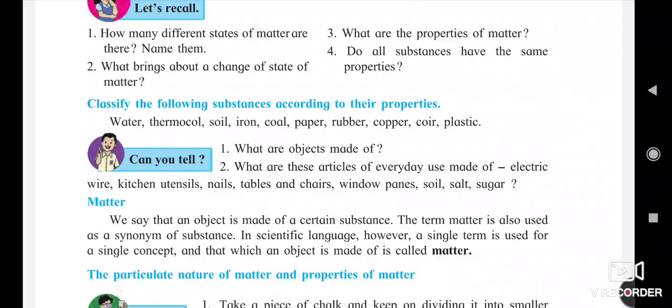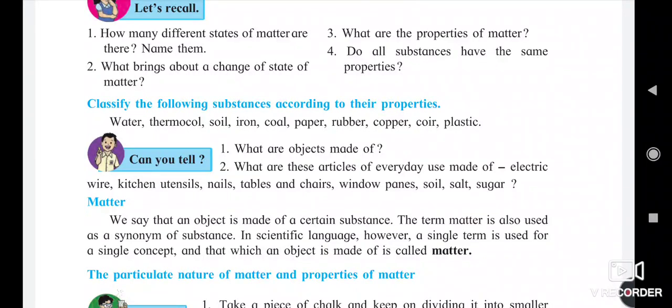is a liquid substance. The thermocol has different properties because after heating, it releases poisonous gas and turns itself into a gaseous state.